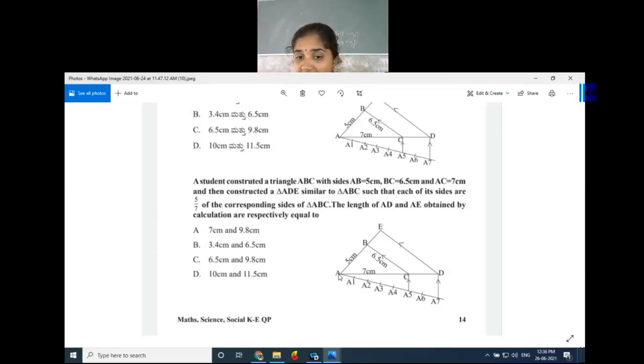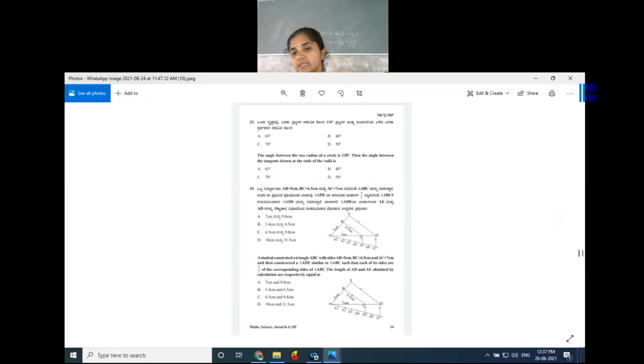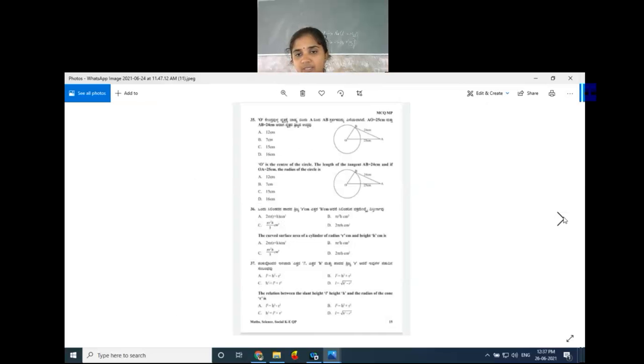So here they have asked AD and AE. How can we calculate this one? AC is 7. AD, what is the measurement of AD? Then AB is 5. Then AE is what? So here the scale factor is 5 by 7. How can we work out this problem? See the solution part for this 34.